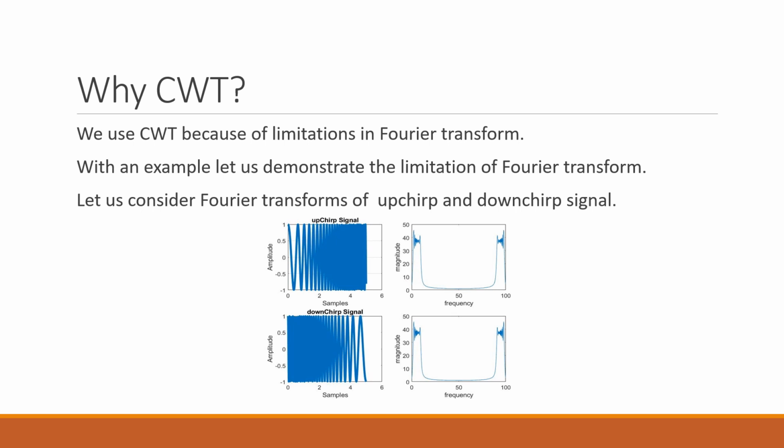Whenever we want frequency information of a signal, we go for Fourier transform of that signal, but it has some limitations. For example, let's take two signals, upchirp signal and downchirp signal. If we observe the frequency response of those two signals, the frequency response is the same. In this case, we are not able to distinguish the upchirp signal from the downchirp signal. So this limitation can be overcome by other transforms like short time Fourier transform or continuous wavelet transforms.